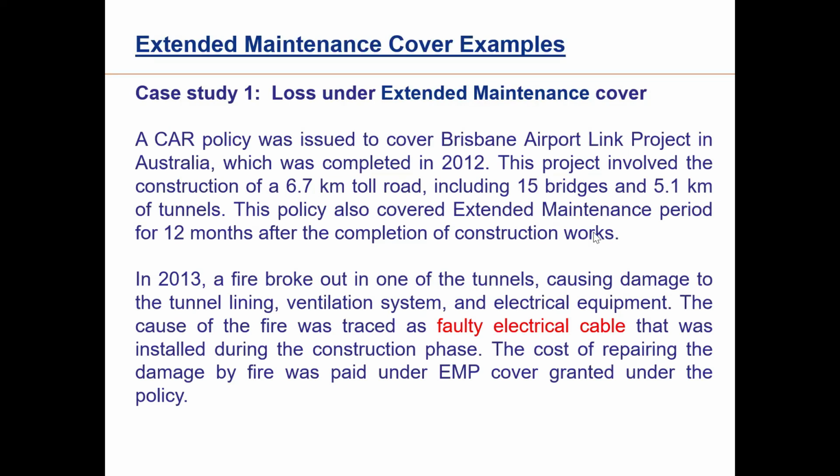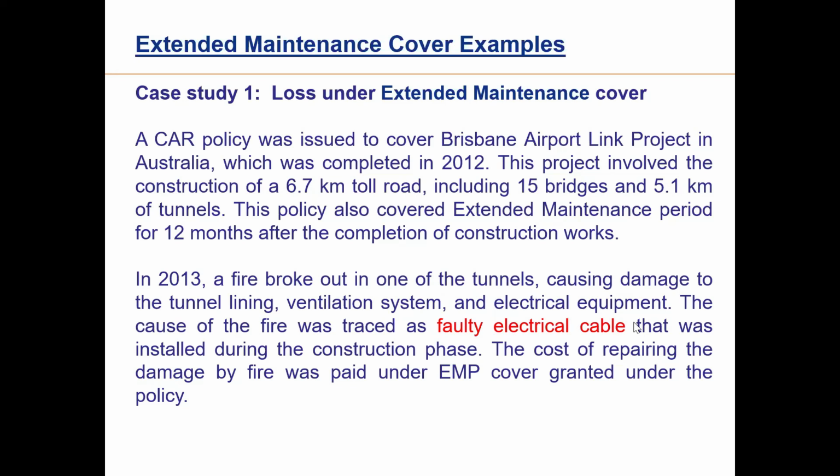Okay. Now in 2013, during this extended maintenance period, there was a fire inside the tunnel, which caused damage to the tunnel lining, ventilation system, and electrical equipment.